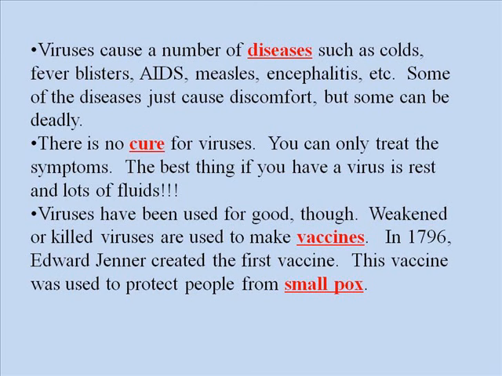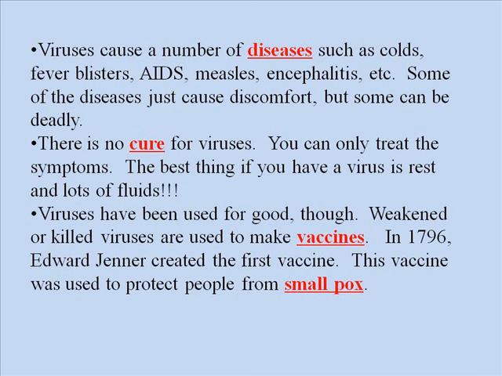So they can make a weakened or altered version of that virus with its DNA, and they can actually use that to make a vaccine. The first vaccine was actually created by a gentleman named Edward Jenner. He was a doctor back in the 1700s, and he created a vaccine to protect the people of that time from smallpox, which was a deadly disease. It was a relative of chickenpox, except smallpox, the end result was death. You were not getting better from smallpox.